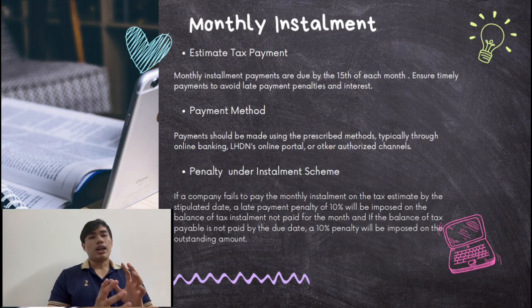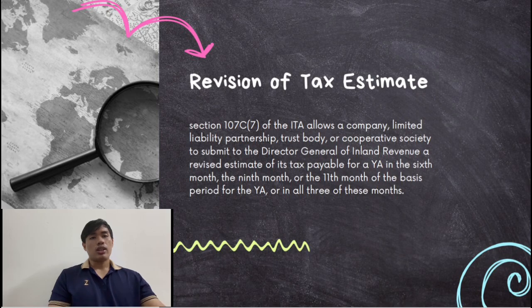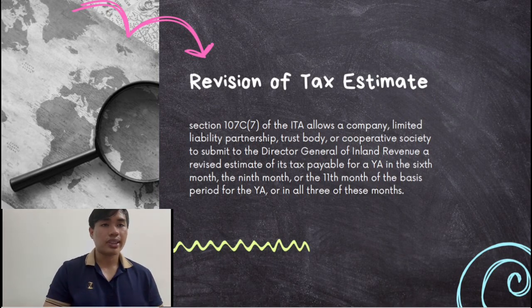If a company fails to pay the monthly installment on the tax estimated by the stipulated date, a late payment penalty of 10% will be imposed on the balance of the tax installment not paid for the month. And if the balance of tax payable is not paid by the due date, a 10% penalty will be imposed on the outstanding amount.